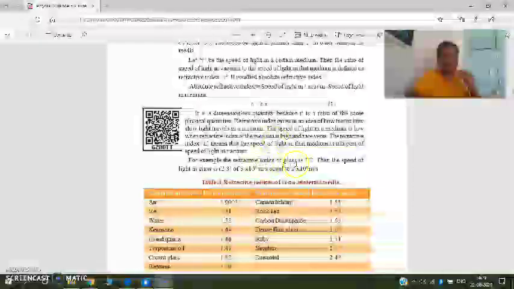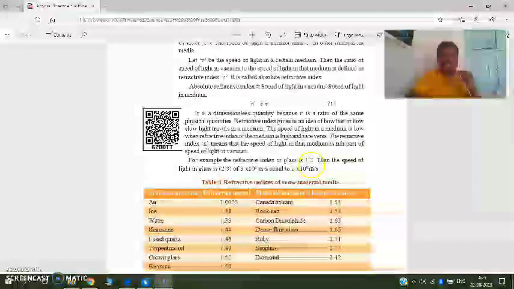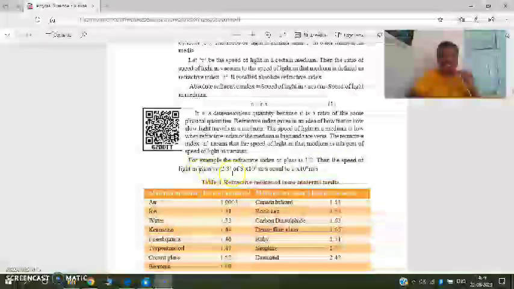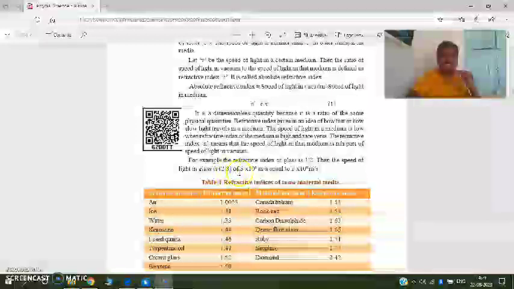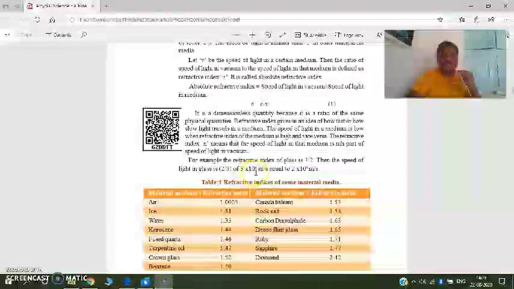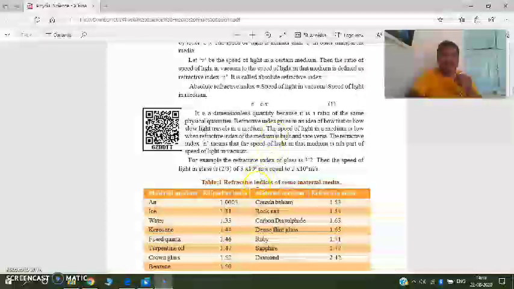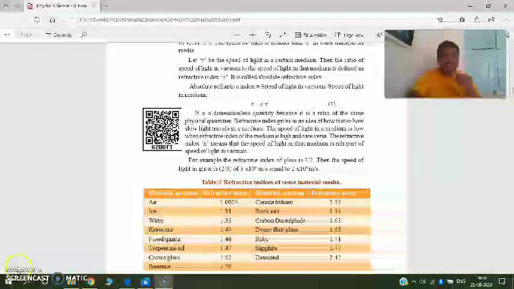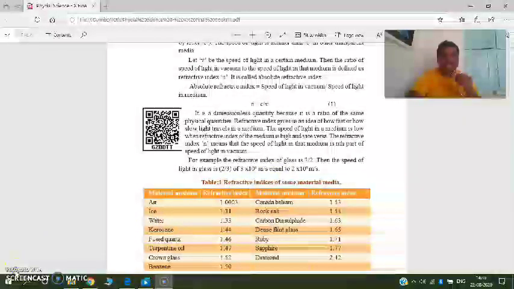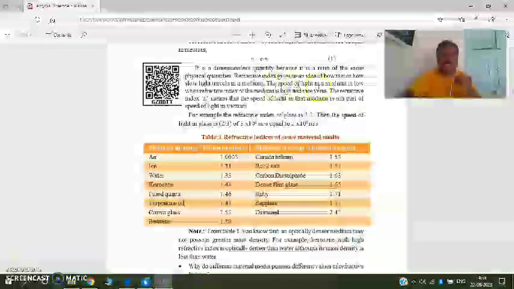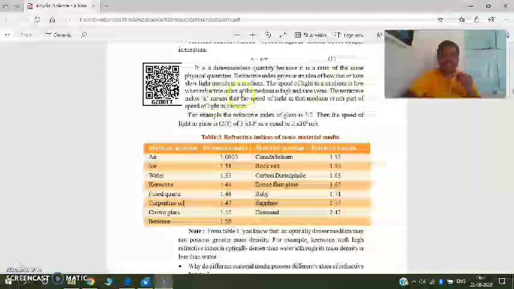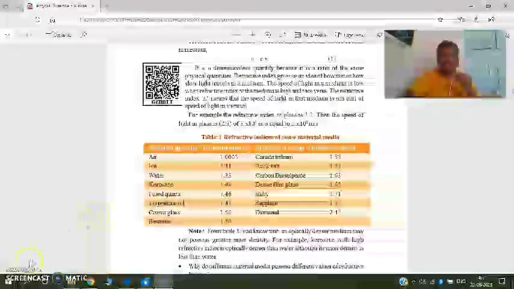For example, the refractive index of glass is 3 by 2. Then the speed of light in the glass is 2 by 3 of 3 into 10 to the power of 8 meter per second, equal to 2 into 10 to the power of 8 meter per second. The ratio of 3 into 10 to the power of 8 by 2 into 10 to the power of 8 meter per second is called the refractive index of a glass slab. Note, the speed of light in a medium is low when the refractive index of the medium is high.